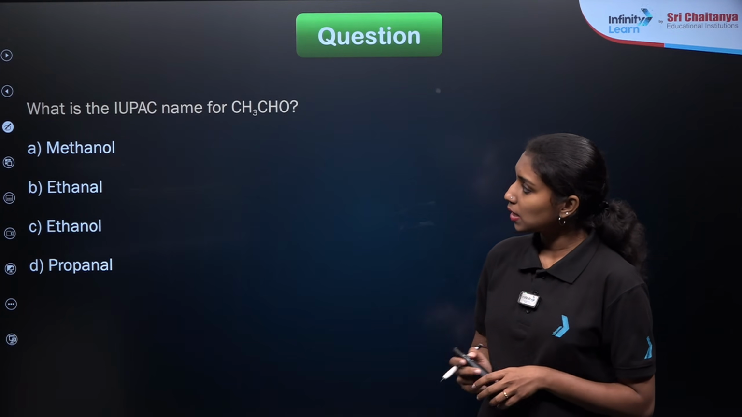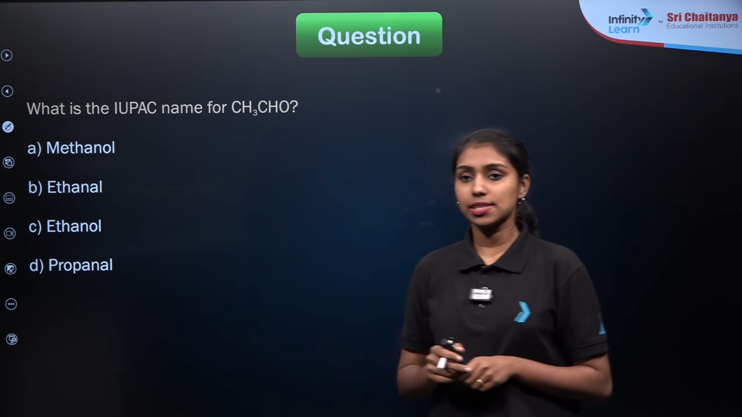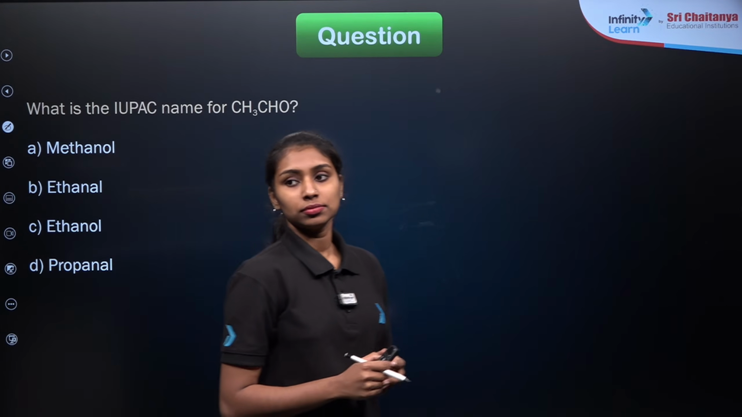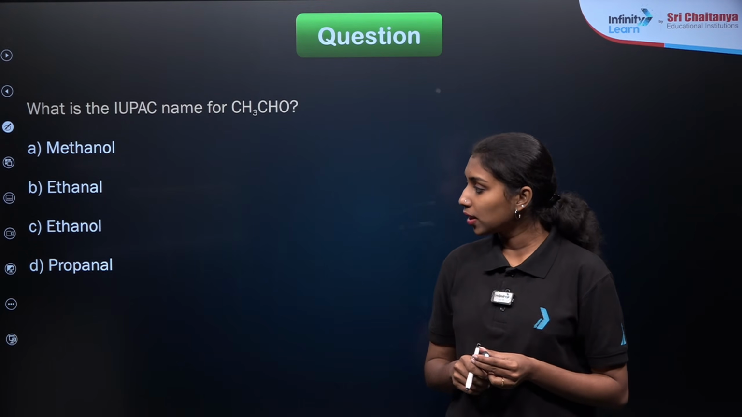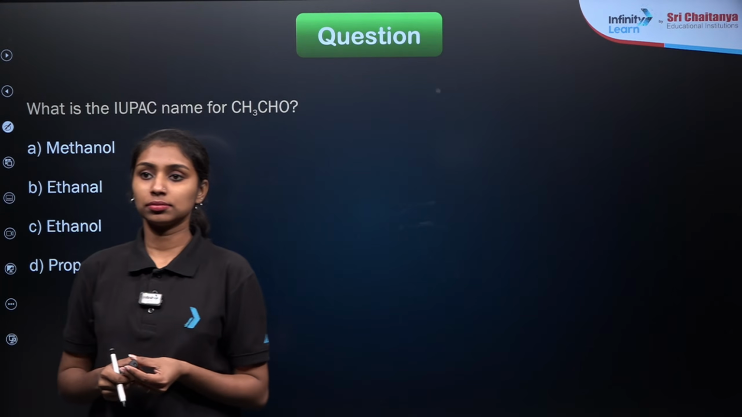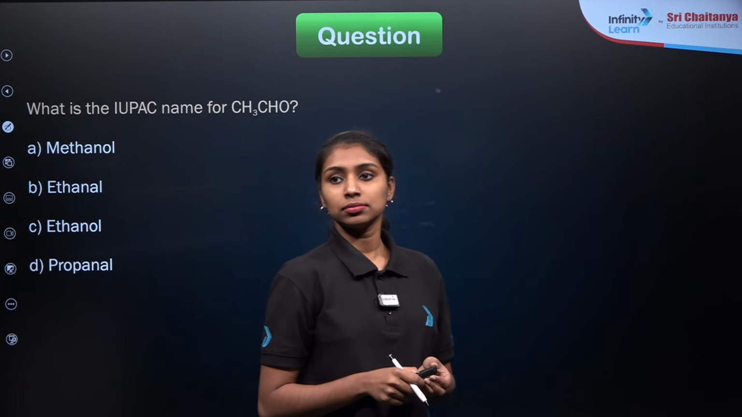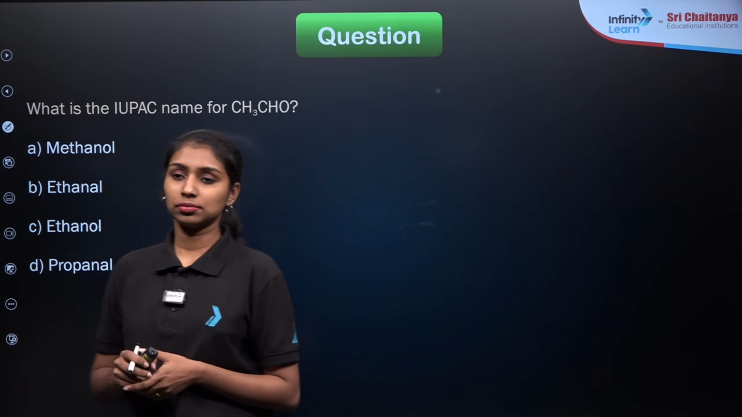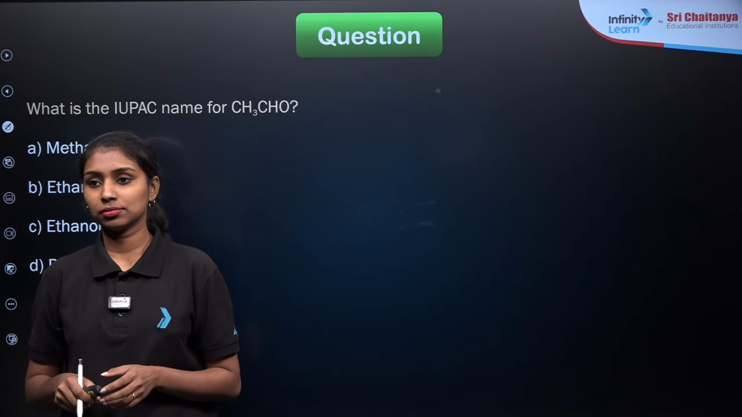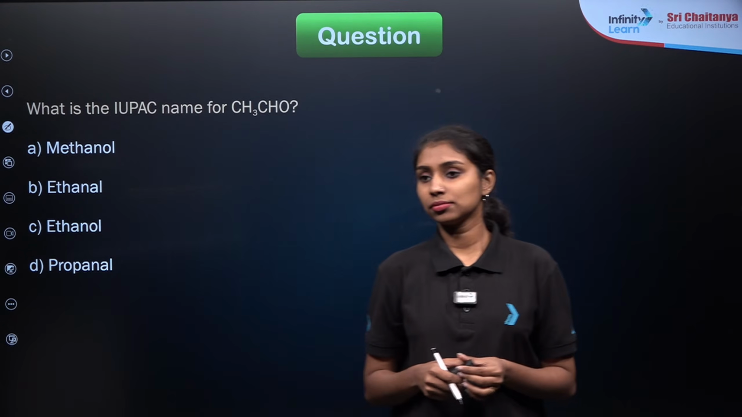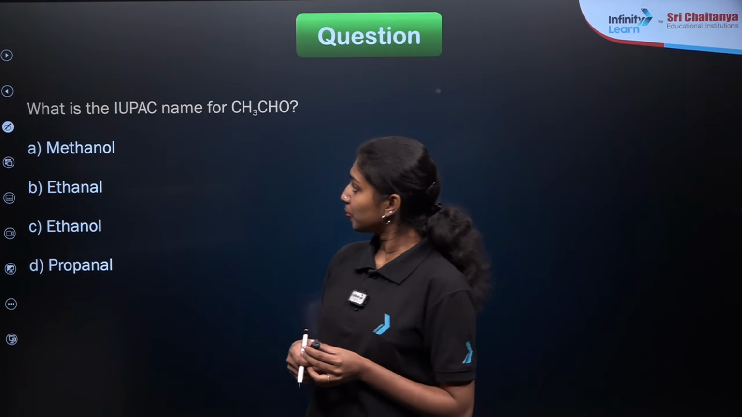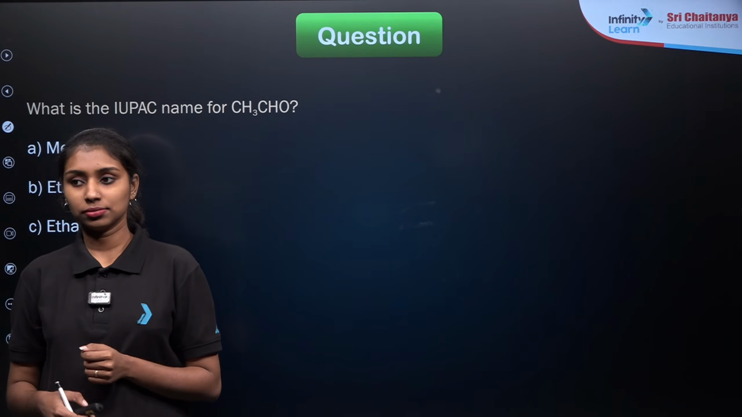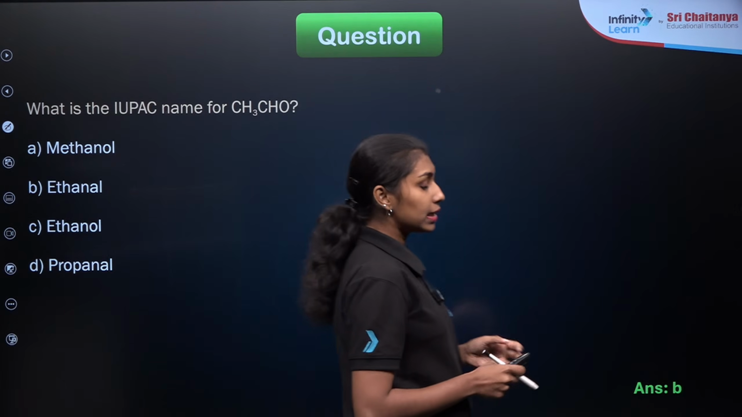Now we are moving to our next question. What is the IUPAC name for CH3CHO, aldehyde group? Options are given here: methanol, ethanol and propanol. Give me your answer first. CH3CHO. Yes, option B is our correct answer, that is ethanol.